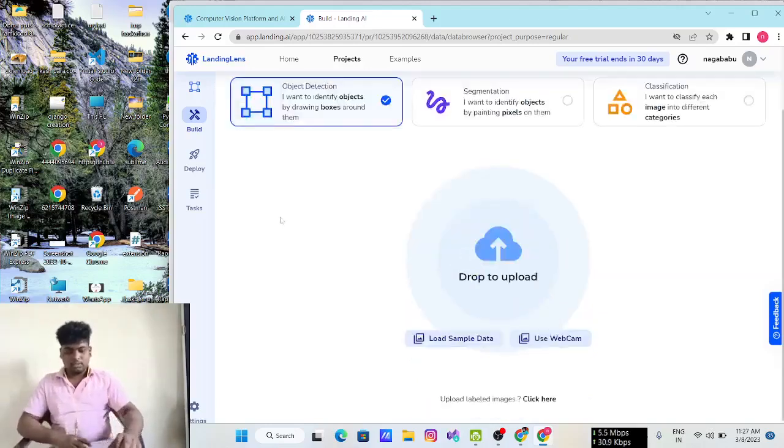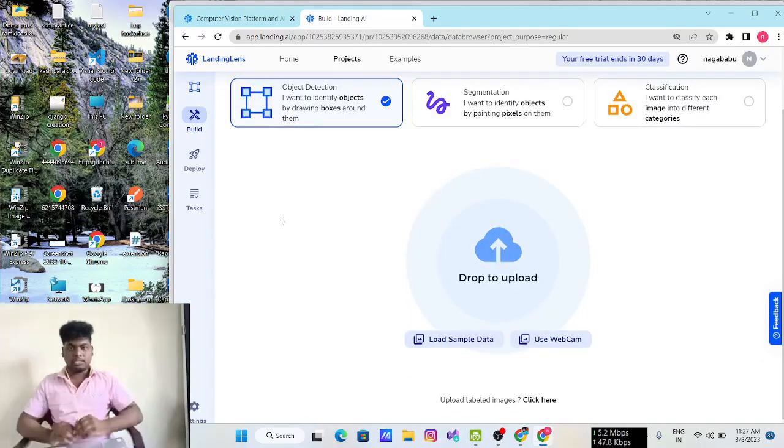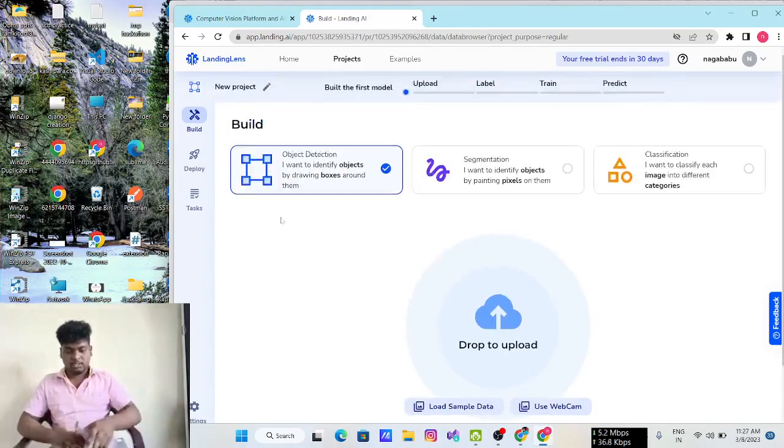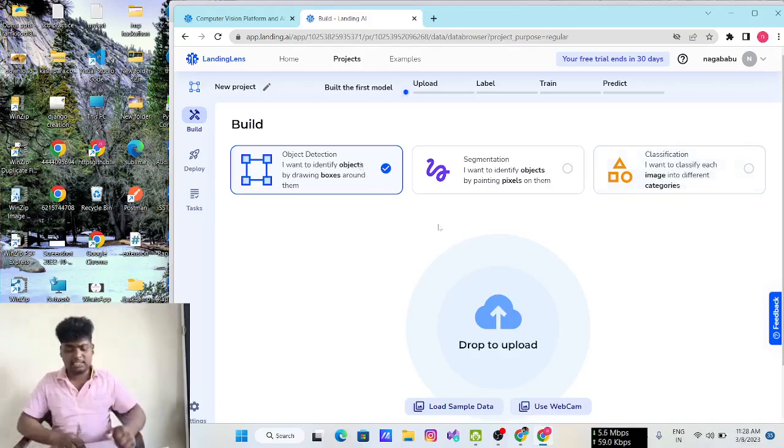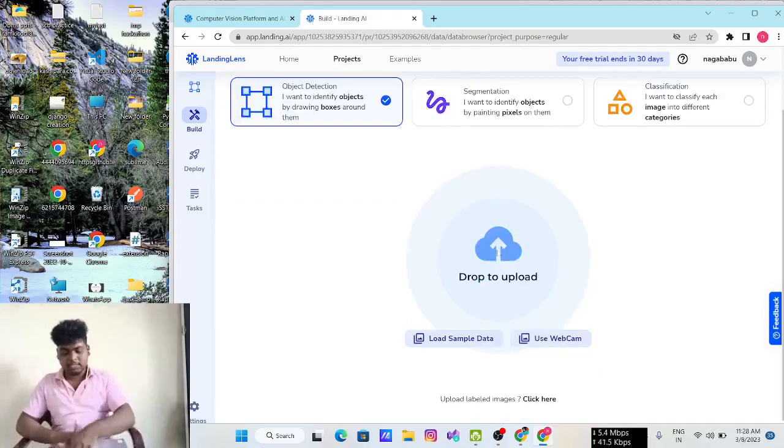So here I want to upload images. Suppose, if you observe this, if you want to build object detection, you can select the first option. If you want to build segmentation, you select the second option. Segmentation means I want to identify objects by painting pixels on them. And if you want to classify, then use the third option. I want to classify each image into different categories. I am using object detection here and I want to upload these images. Click on the cloud.